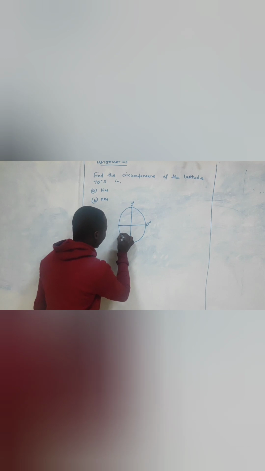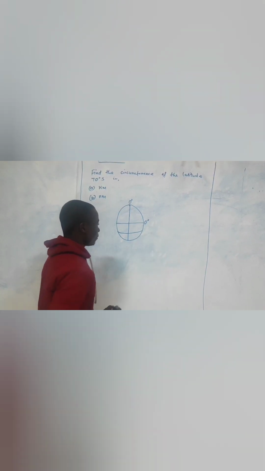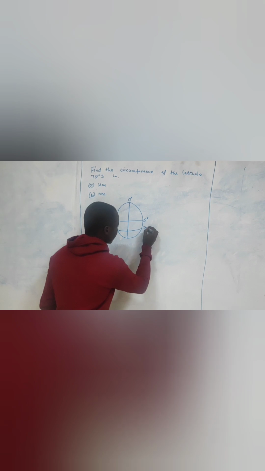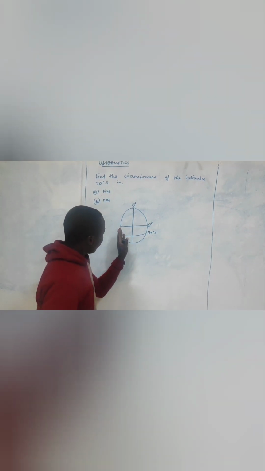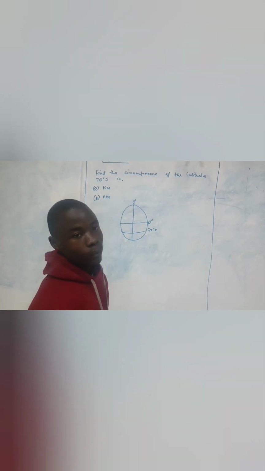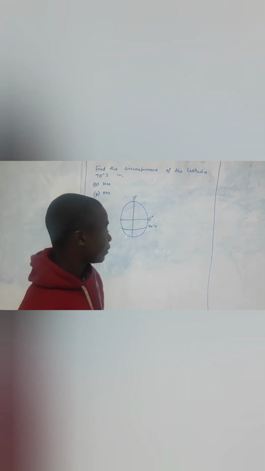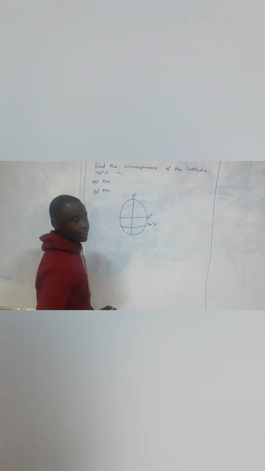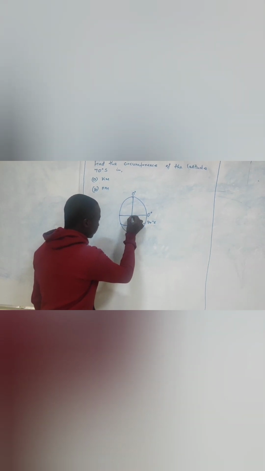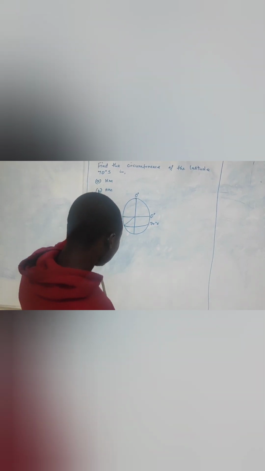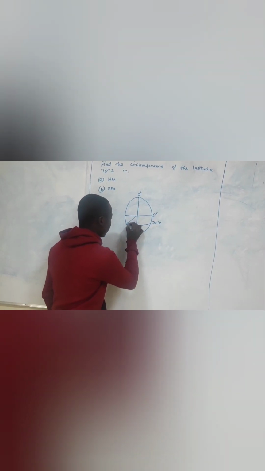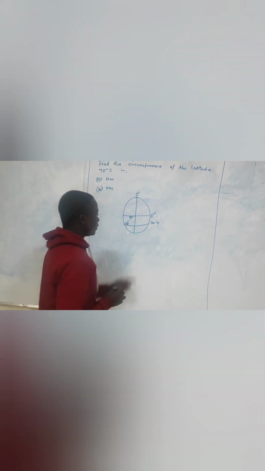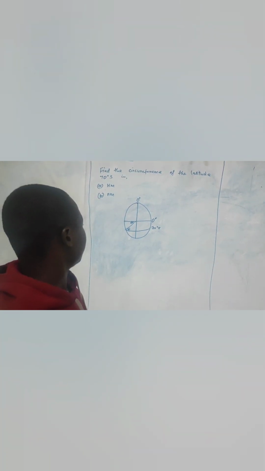So it means we have this circle here, which is 70 degrees south. Now, we all know that the radius of the earth is always 6,370 kilometers. We can draw a triangle like that one. This one is a right angled triangle. We have this angle theta, and this angle theta is 70 degrees south.